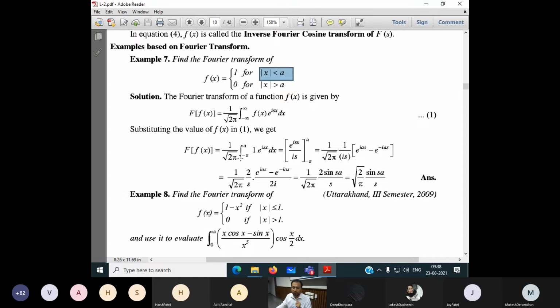That's why the limit is -a to a. f of x is given as 1, so I put the value of 1, e to the power i s x into dx.